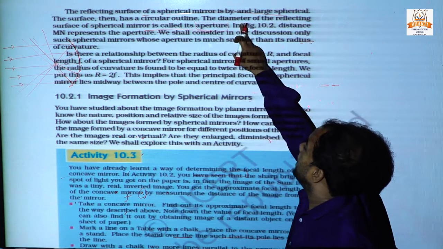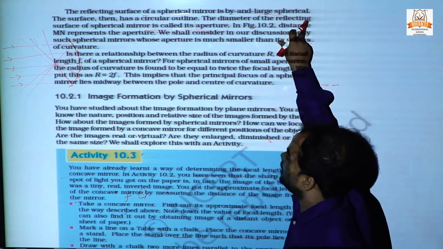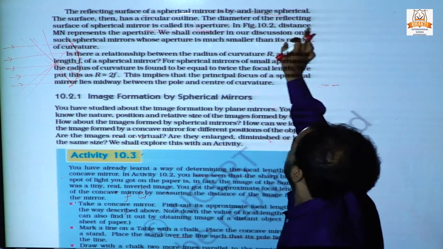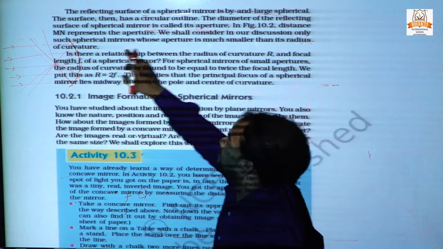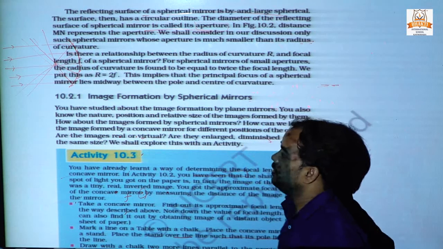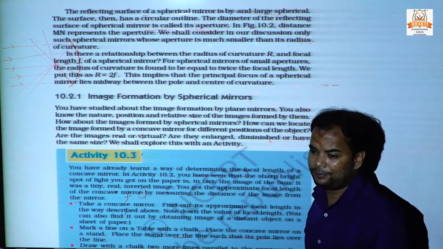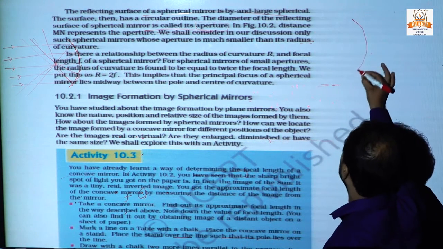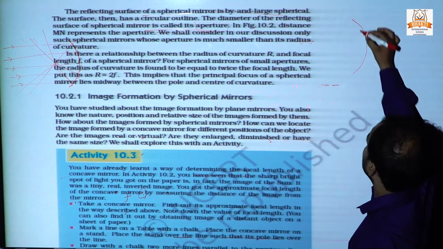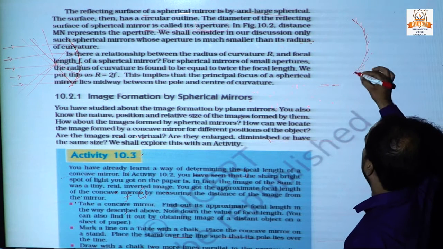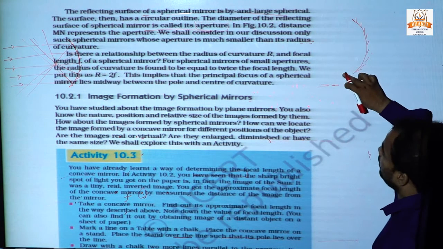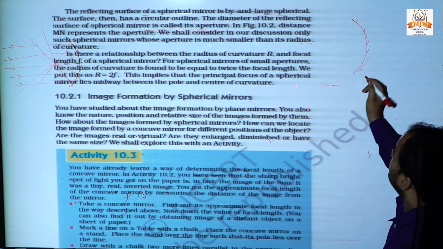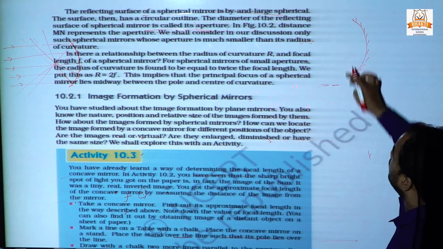The diameter of the reflecting surface of a spherical mirror is called the aperture.